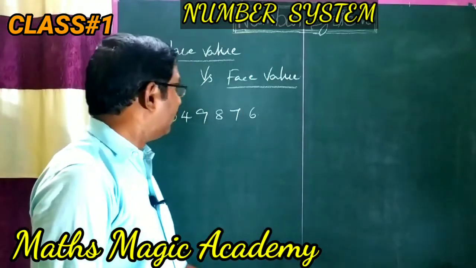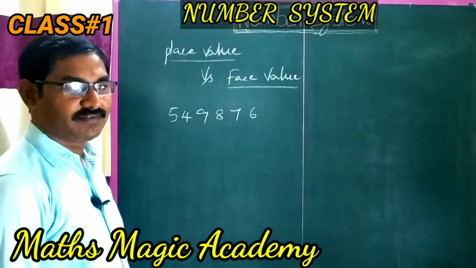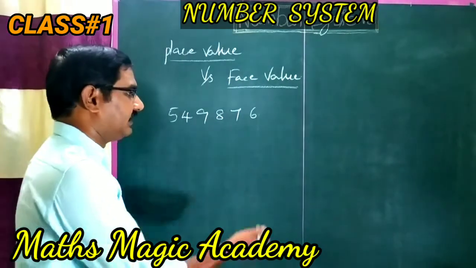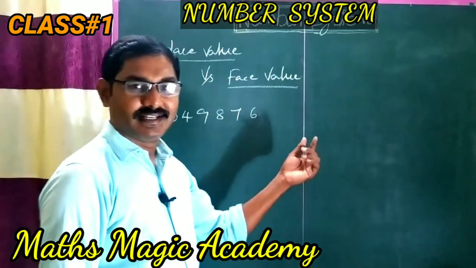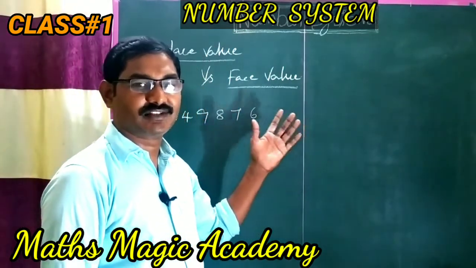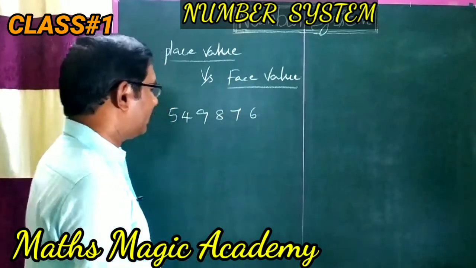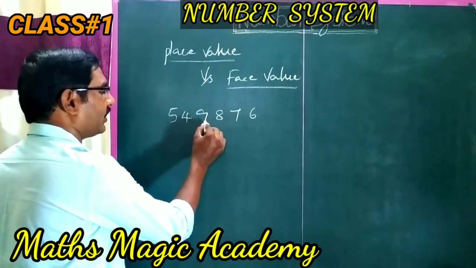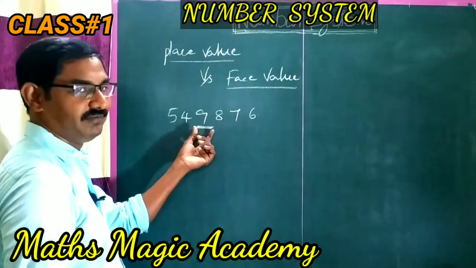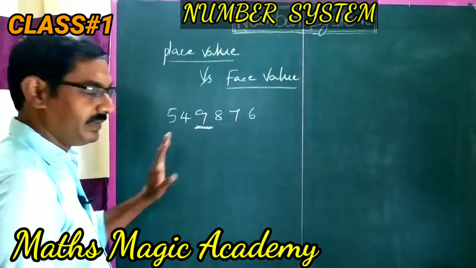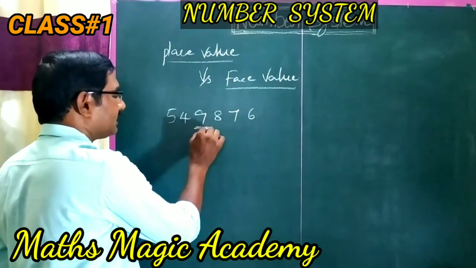Now we will see what is a place value and face value. Place value: just now we discussed the Indian system and international system, there are units place, tens place, hundreds place, thousands place, 10,000s place. These all are place values only. So here, what is the place value of 9? And what is the face value of 9? We will see. Place value means the number which is coming to this place, it is having some value.